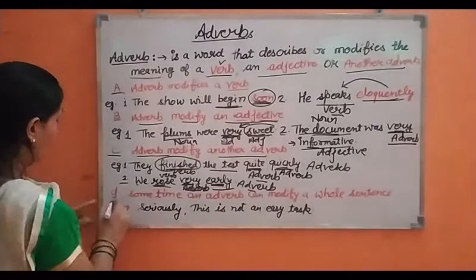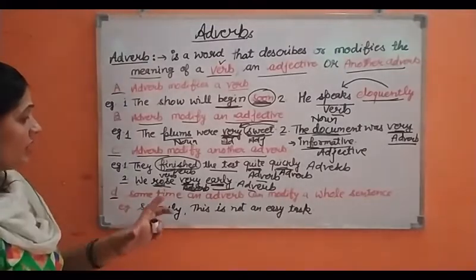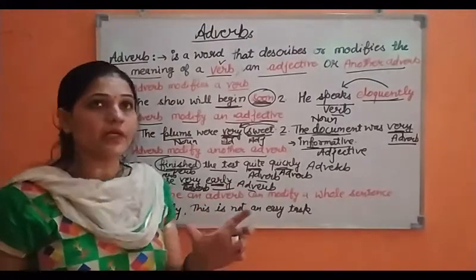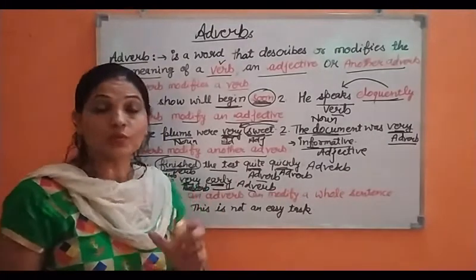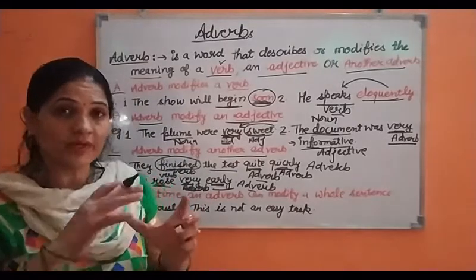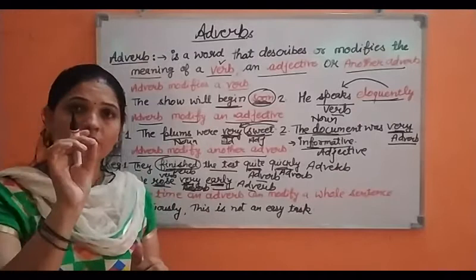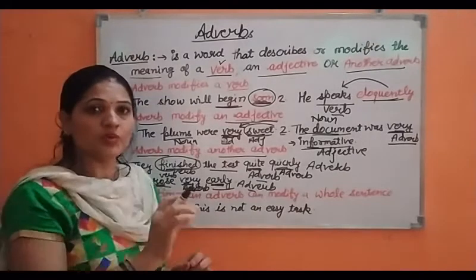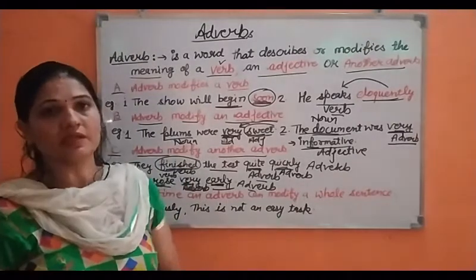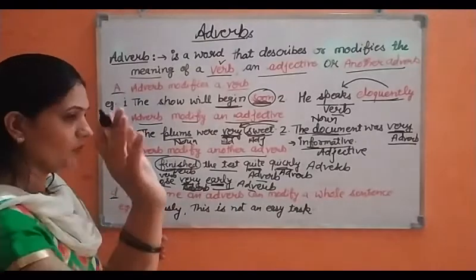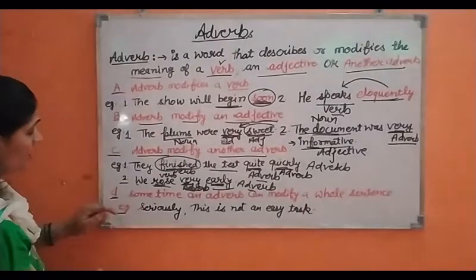Clear? Number D. Sometimes an adverb can modify a whole sentence also. But whenever it modifies the whole sentence, the adverb will be used at the very start of the sentence, in the beginning. Clear? For example, look at this example.